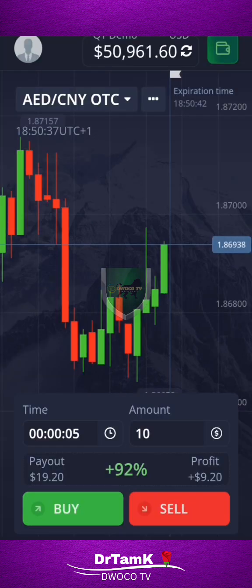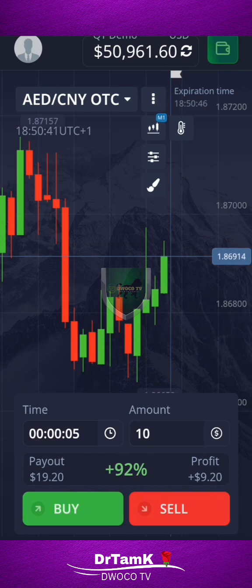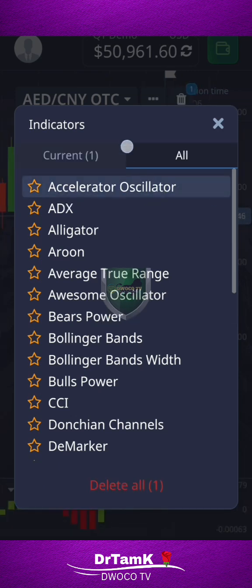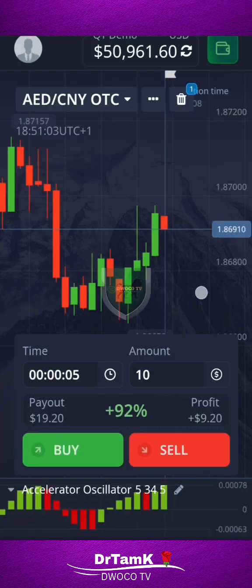Good and fine. Now, the other thing you need to see is the movement. If you come over here again, you're going to see what? Indicators. Tap on the second icon. You're going to see indicators. There are different indicators you can use. You can see accelerator oscillator, ADX, alligator, Aroon, average true range. All of these come with strategies for you to trade very well and make money out of it, right? If you tap on, for instance, accelerator oscillator, it will land on this place. You can see this is where it is.